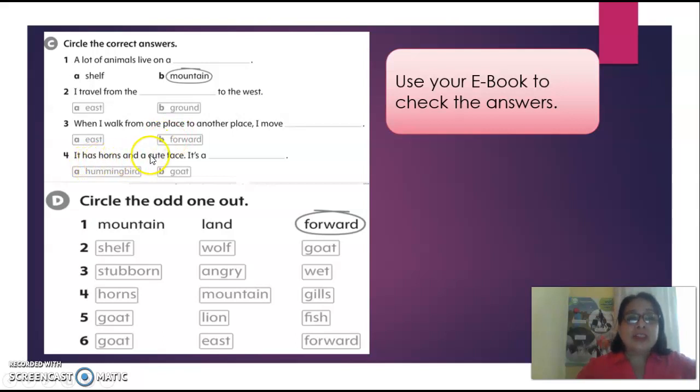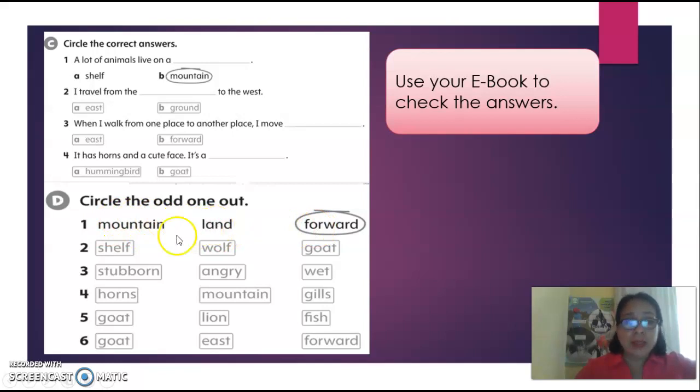It has horns and a cute face. It is a hummingbird or it's a goat. Remember, horns on the head, okay? In letter D, it says circle the odd one out. Mountain, land, or forward. Well, forward is circled because it is different from mountain and land.